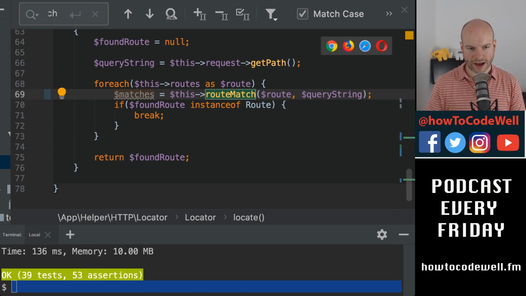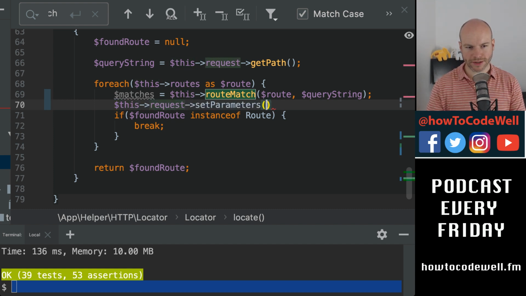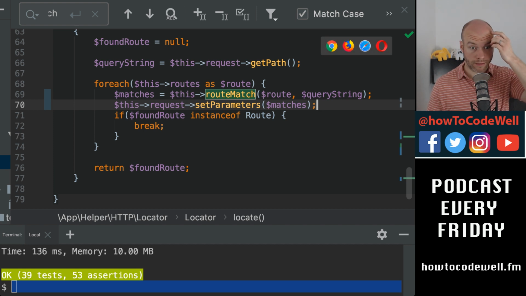And then we have this. And then essentially what I would like to do is this. Request set parameters matches. That's what I want to do. That's where I want to get to, because at that point I've then set it to that request, which means that I can then pass this to the controller and everything is good. But it's not playing ball.